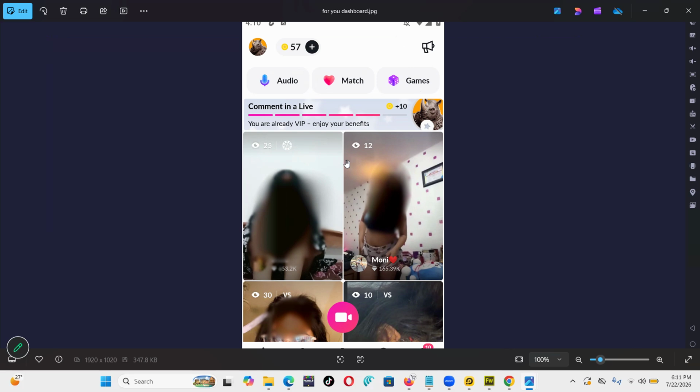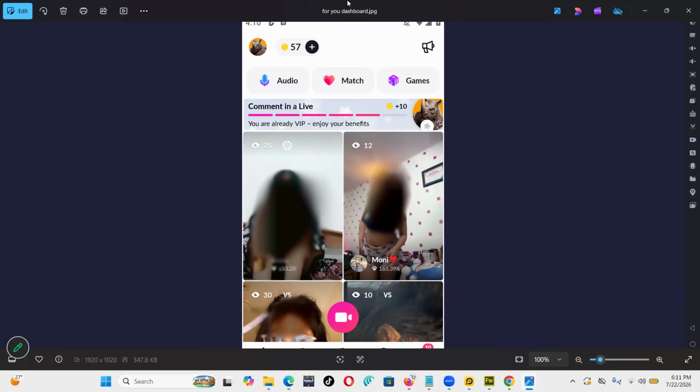So within the app, you're going to see that people can do multi-guest video and audio rooms. If you look at the top of this app, there is audio, there's match, there's games. We're going to see how this is done. And also there are media packs. This is a new feature where creators can curate and share photo and video albums directly with their follower base. If you are using this app as a creator, you have to try to grow a following, because the more followers, the more probability of getting gifts whenever you go live.